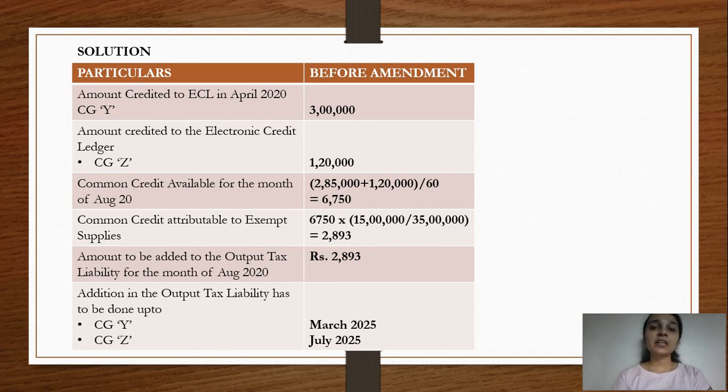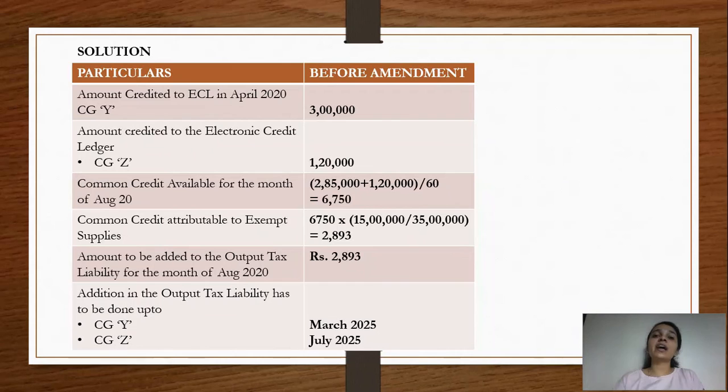And till what time does this have to be done? This has to be done with respect to capital good Y until the month of March, and with respect to capital good Z until the month of July 2025. So please understand what happened previously. Full credit was taken, but when we were apportioning the common credit, we had to deduct the amount of depreciation and then apportion the common credit, even in a situation wherein the capital good was first used for taxable and then put to common use.